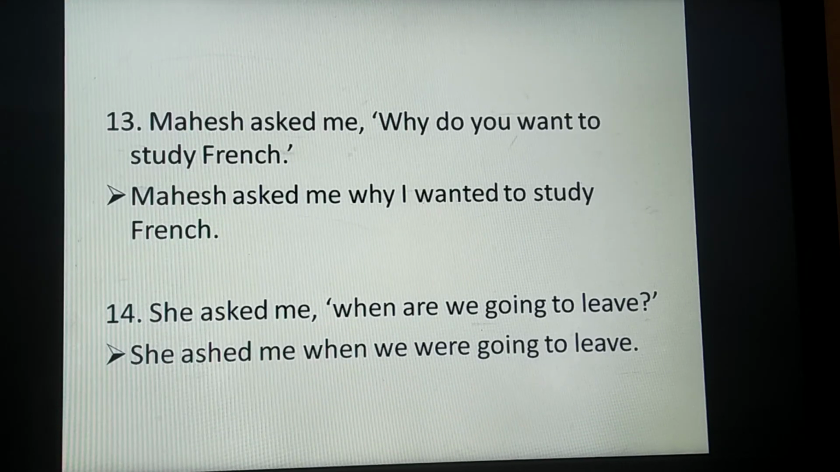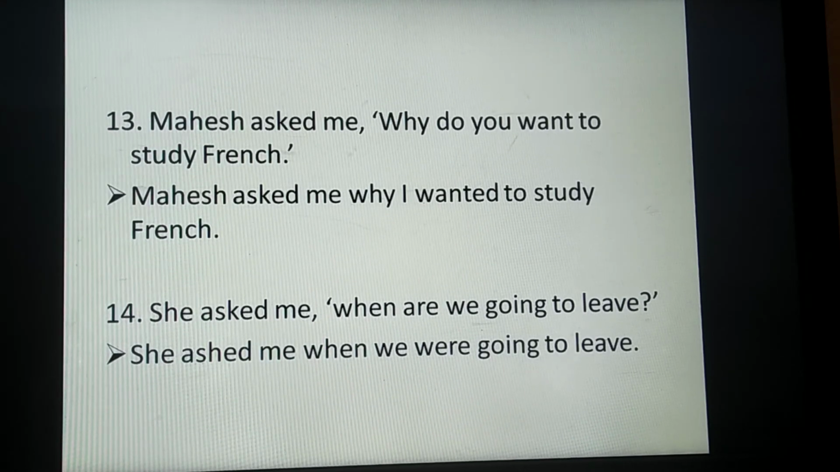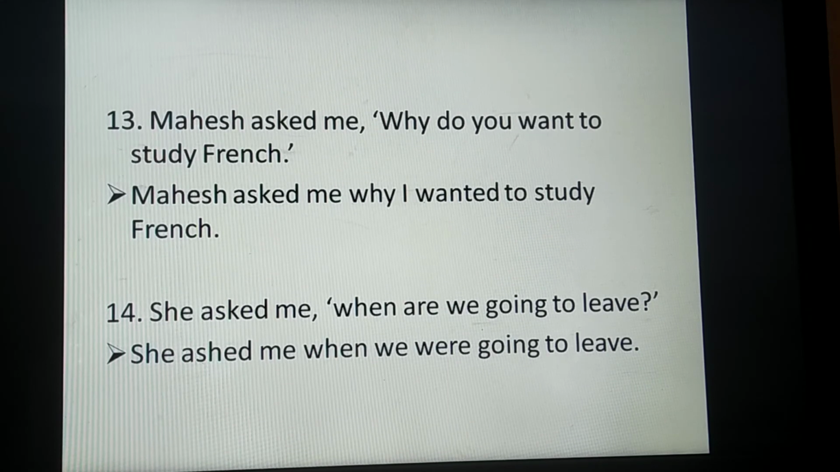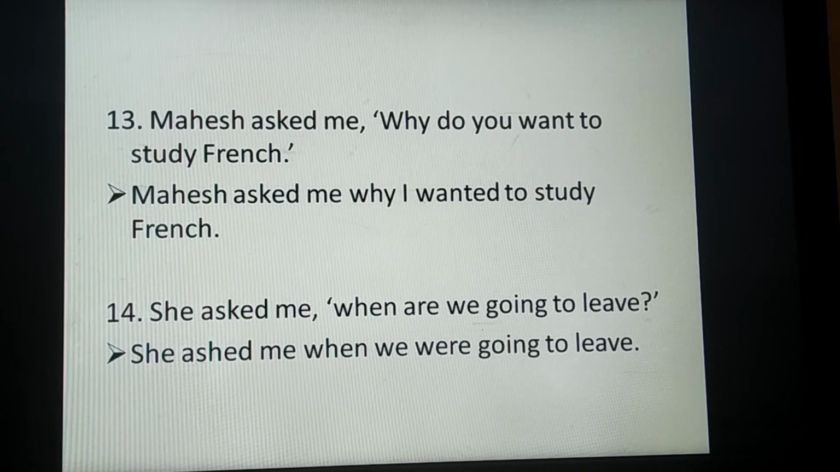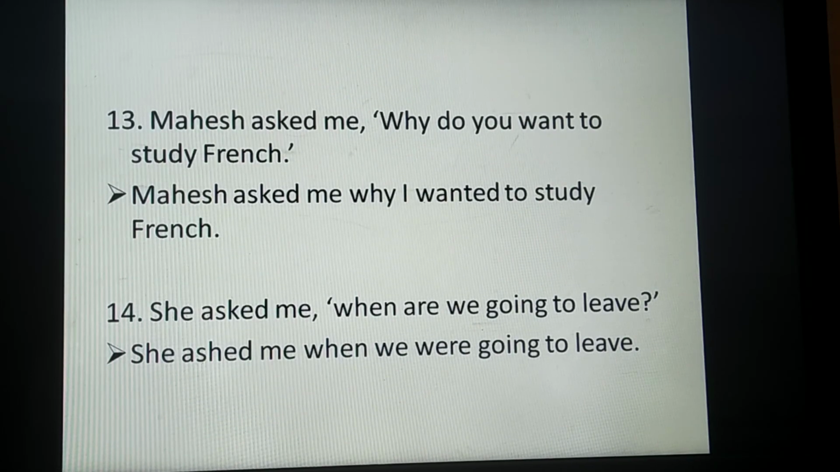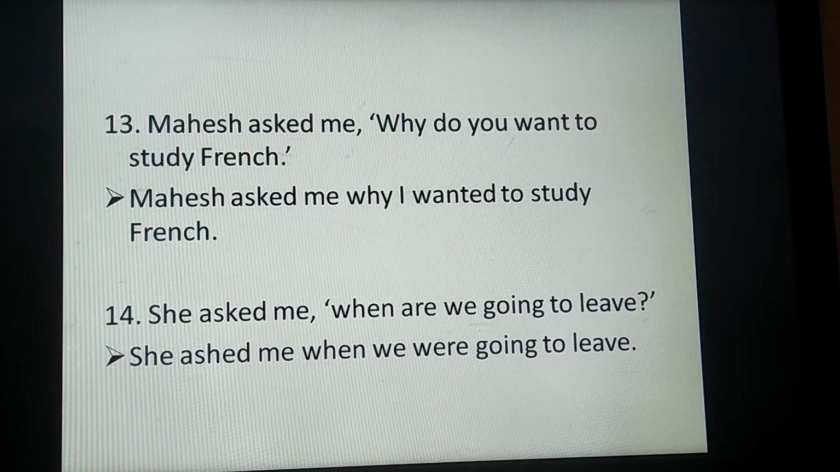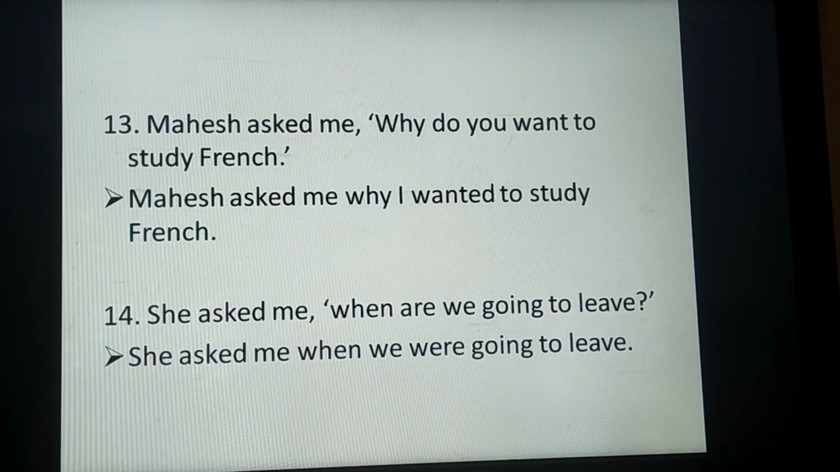Next one, Mahesh asked me, why do you want to study French? Mahesh asked me why I wanted to study French. The 14th one, she asked me, when are we going to leave? So in reported form, she asked me when we were going to leave.